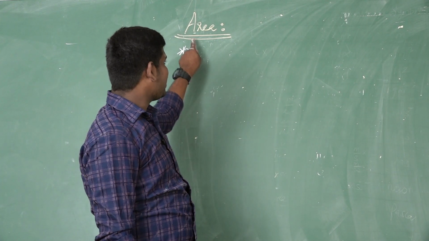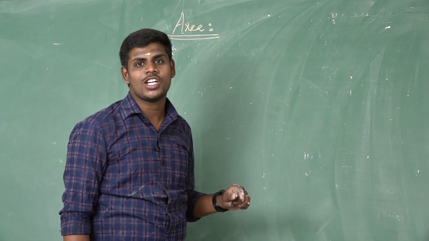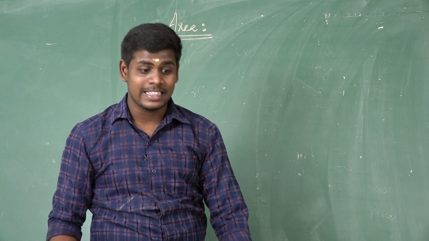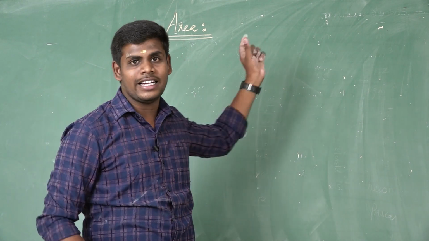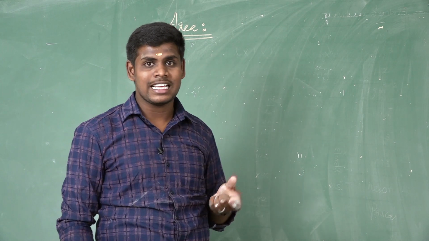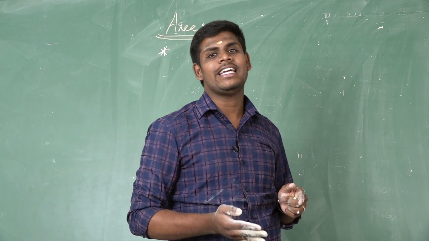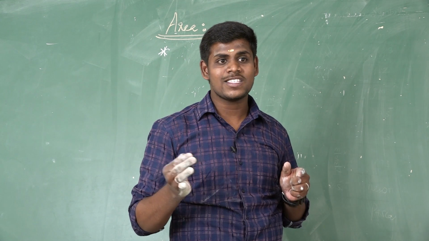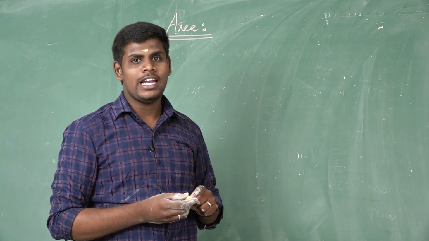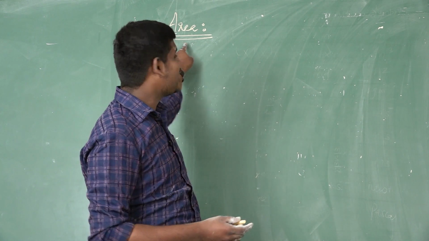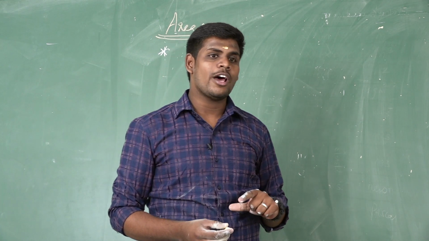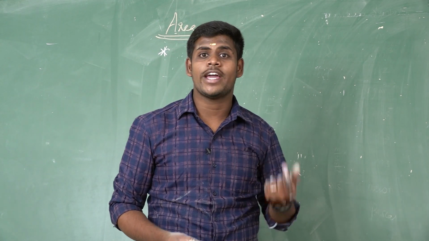The next topic is area. What is the definition of area? Area is the measure of how much of space there is on a flat surface. That is called area. The area of a plot of land is derived by multiplying its length and breadth. So you know very well, area is equal to length into breadth. What is the SI unit of area? The SI unit of area is meter square, or square meters.